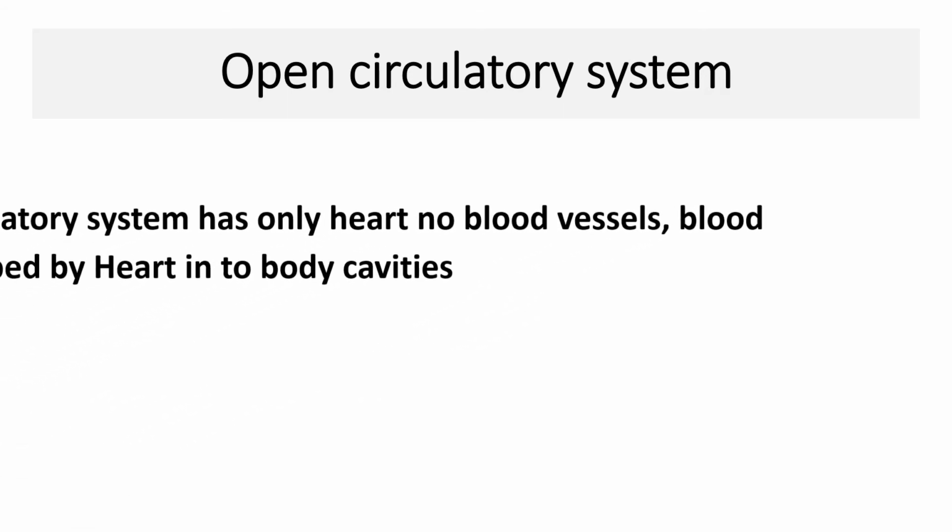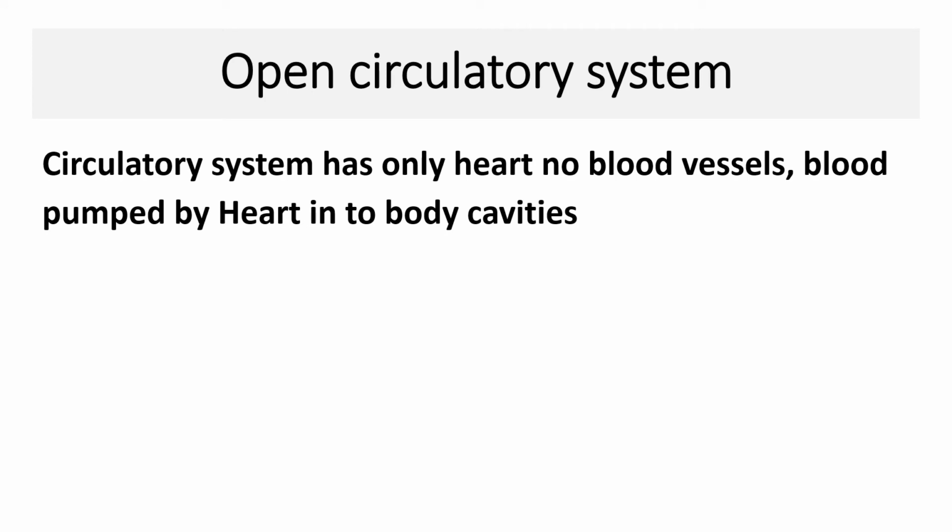Our circulatory system we can divide into two types, right? First one is the open circulatory system and next one is the closed circulatory system. First I will tell you about the open circulatory system.